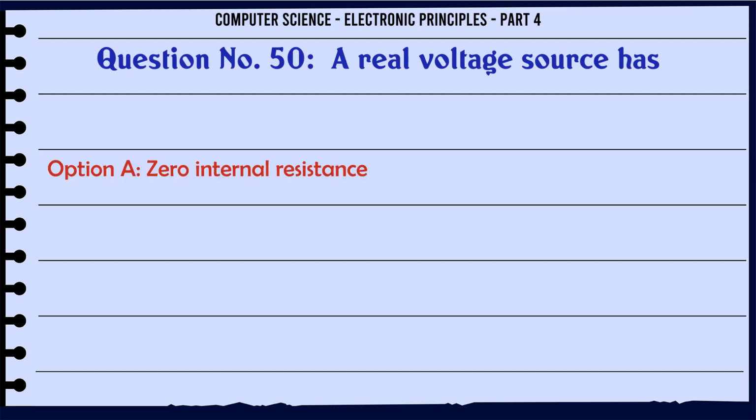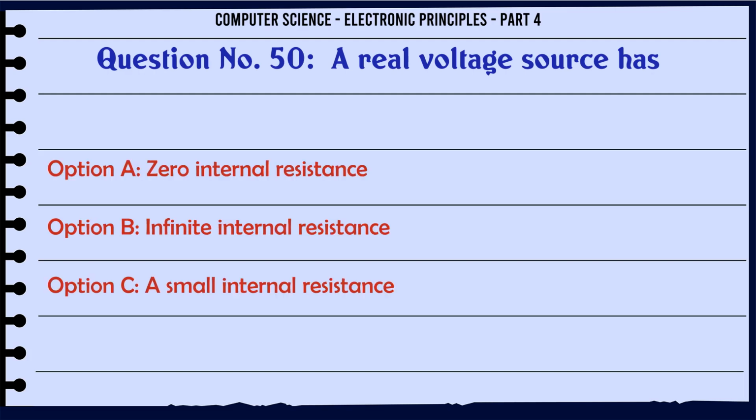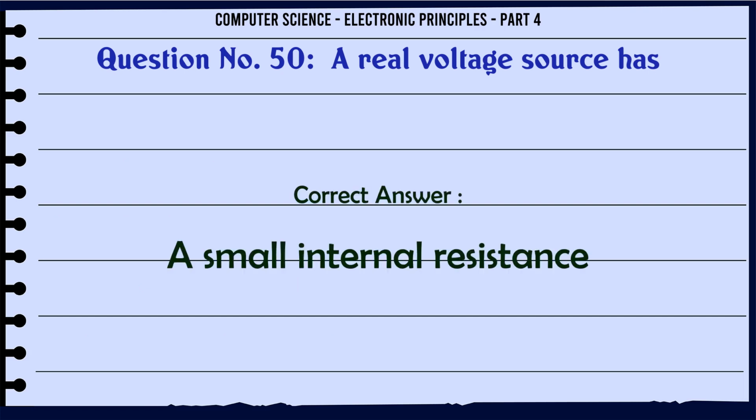A real voltage source has A. Zero internal resistance. B. Infinite internal resistance. C. A small internal resistance. D. A large internal resistance. The correct answer is a small internal resistance.